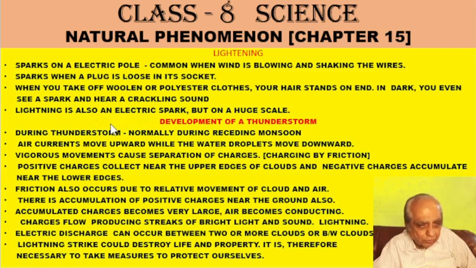When the air is moving up and water is flowing down, both are moving in opposite directions and there is vigorous movement, which causes friction. Due to this friction, charge gets developed. So now charge has developed in water as well as in air, opposite in nature.